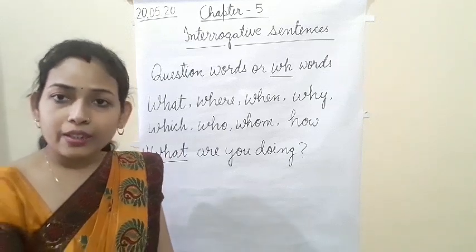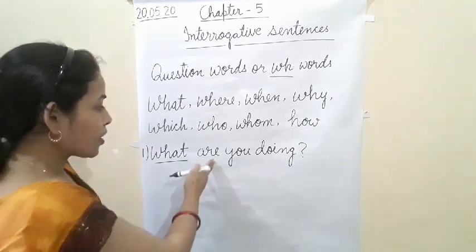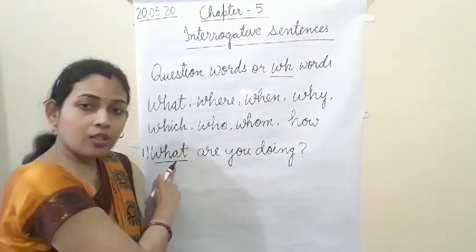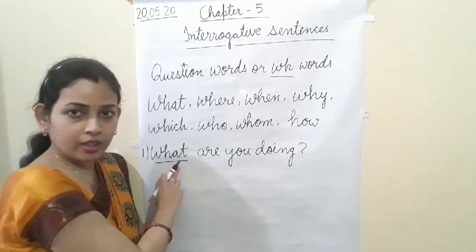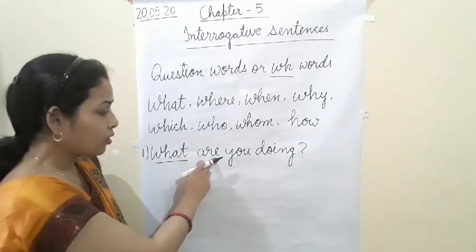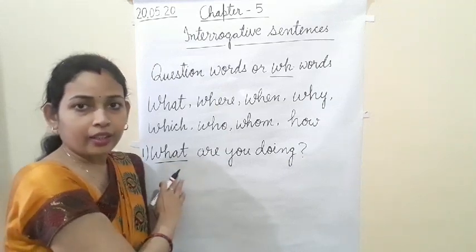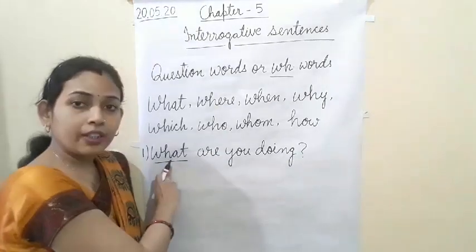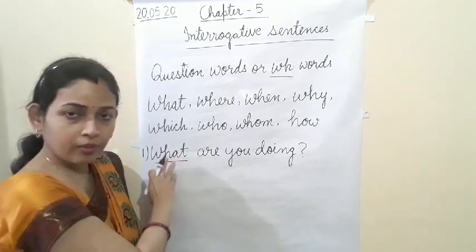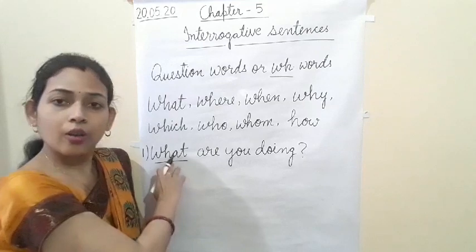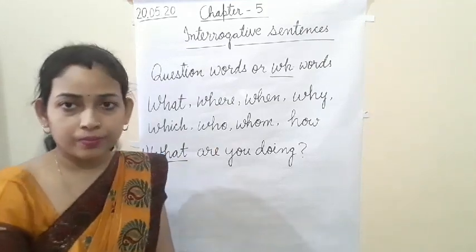So when we get the WH words or question words, we form it like that. First of all, we use the WH word. If WH is there in the sentence, we don't write are or a helping verb before it; in the starting we will write the WH word. Here one example I have written is what. After that helping verb, then subject, then main verb.